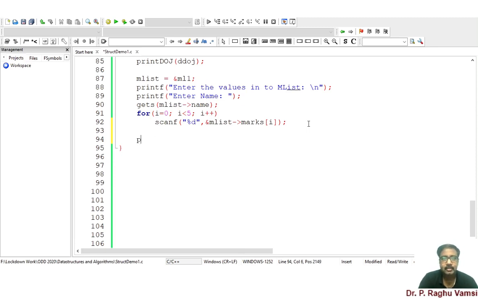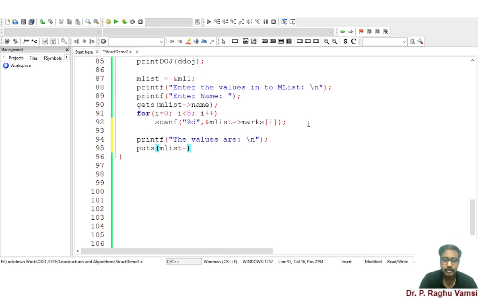Next is printf, the values are, puts. Gets and puts are the functions.